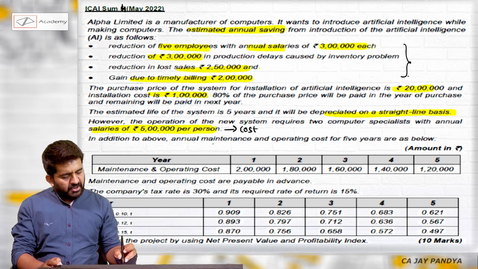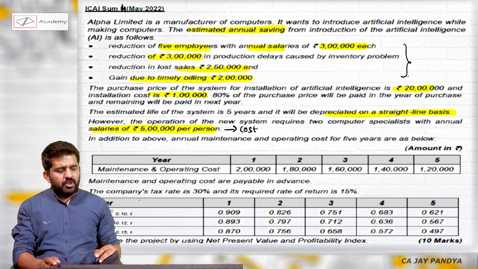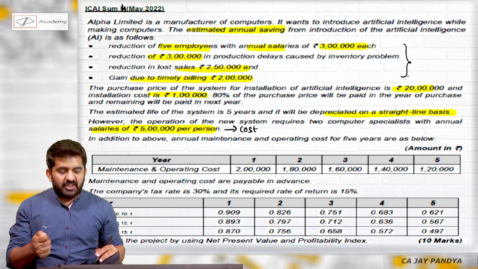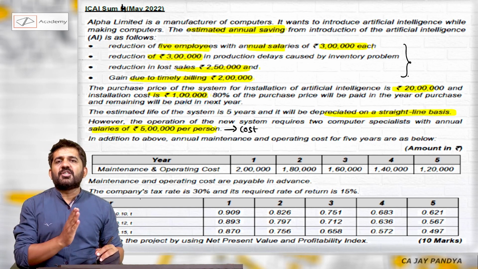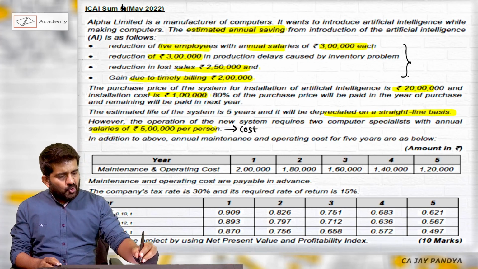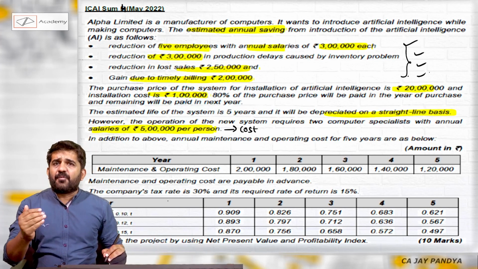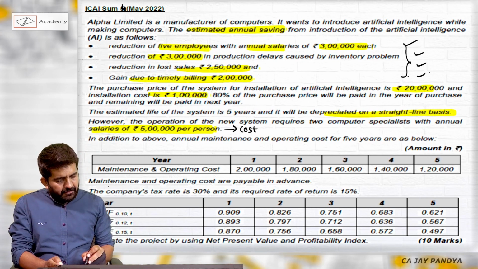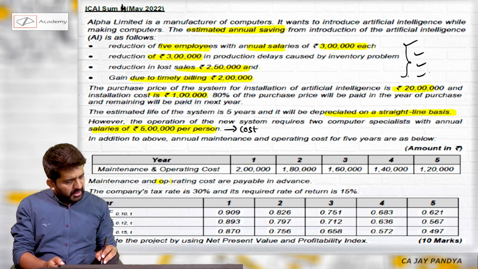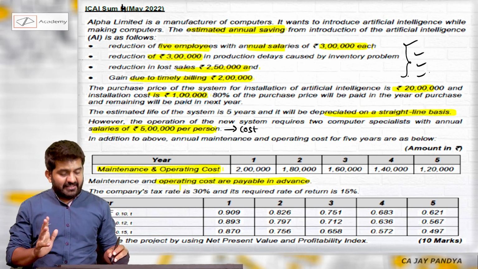In addition to the above, annual maintenance and operating cost for the 5 years are as below. Now please understand, for only these figures, all 5 years figures are different, so I'll be taking this separately. This all I will be taking from 1 to 5 years together. Maintenance and operating costs are payable in advance, so maintenance and operating cost will be an annuity due point.